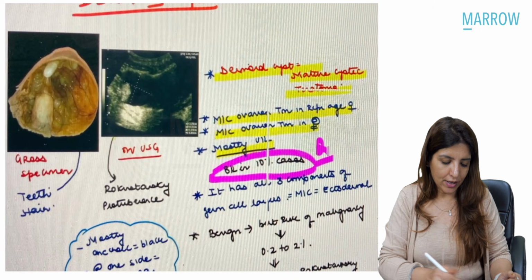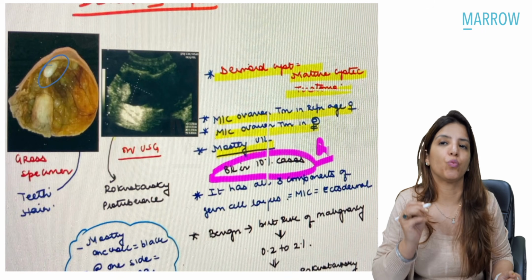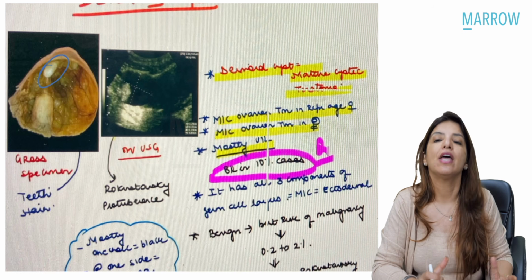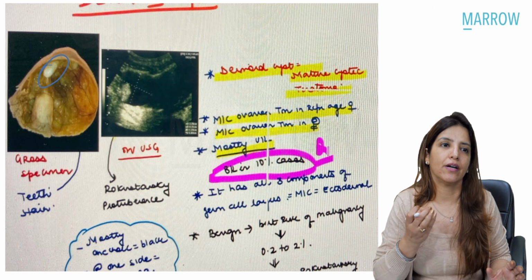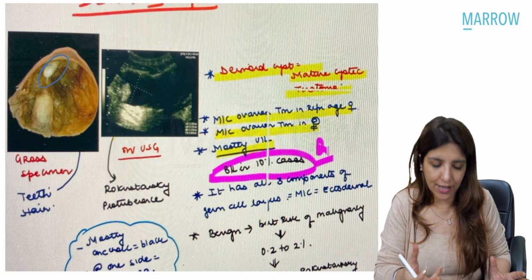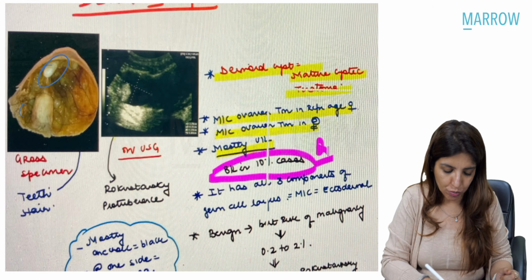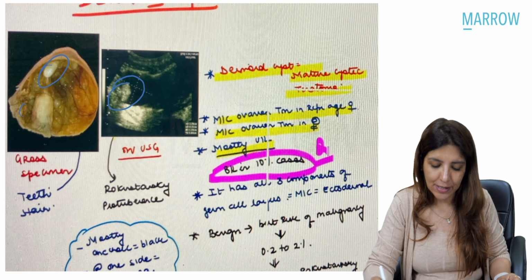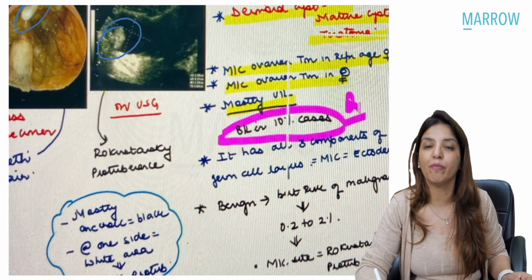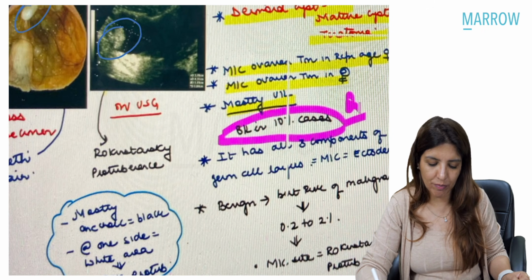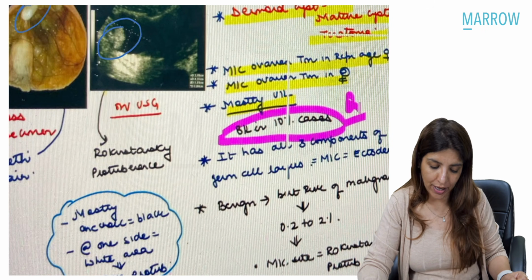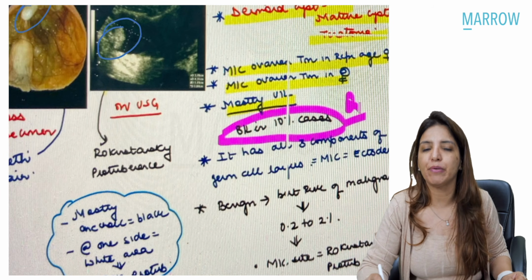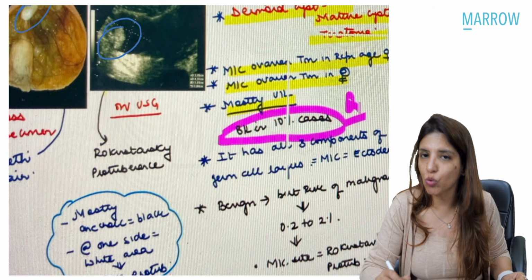If you can see over here, whenever you get an ovarian mass where you get teeth or a tuft of hair, that means it is an image of a dermoid cyst. Generally, these teeth and hair appear from a raised area which is called Rokitansky protuberance, and on ultrasound you can see this Rokitansky protuberance, right? Remember, dermoid cyst is the most common ovarian tumor seen in reproductive age females. It is the most common ovarian tumor in a pregnant female. Generally, dermoid cyst is unilateral, but in 10% cases it can be bilateral, and that's a question which is asked.